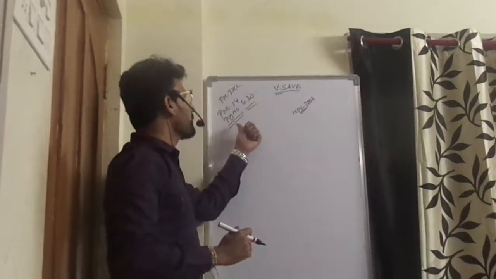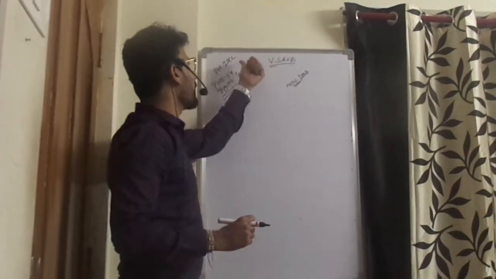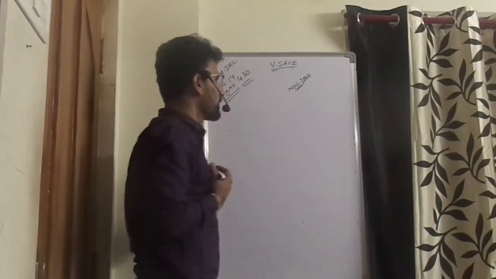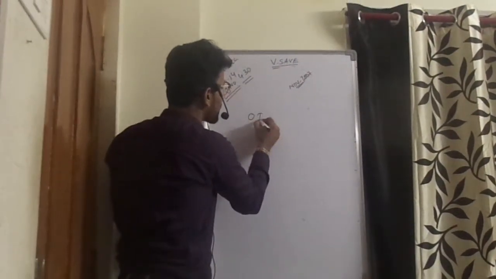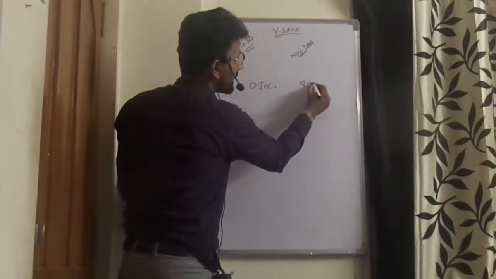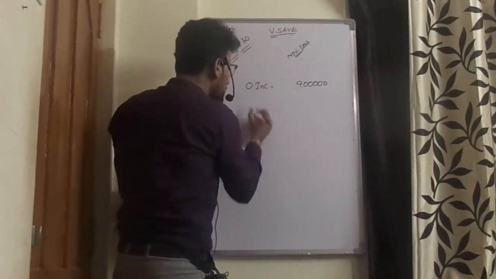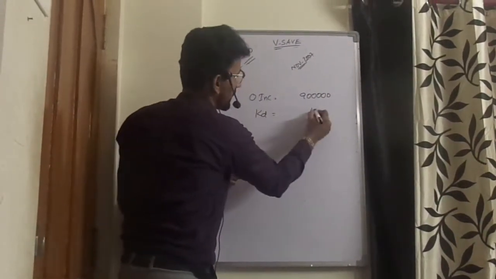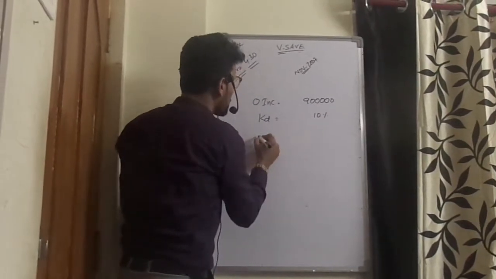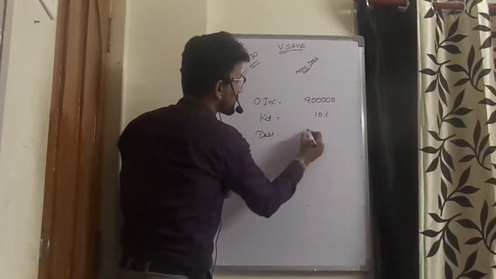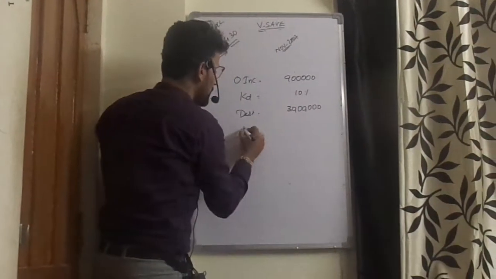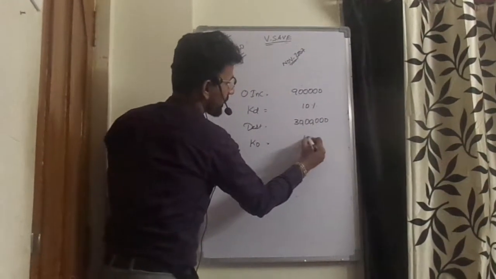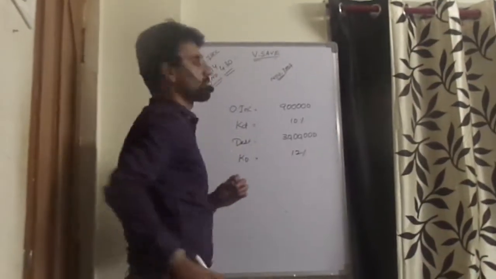Question number 14, page number 4.3, PM IPCC Financial Management. This question gives information on operating income 9 lakhs, and it says cost of debt 10%, and it says debt 30 lakhs. The sum also gives information about overall cost of capital, which is 12%.